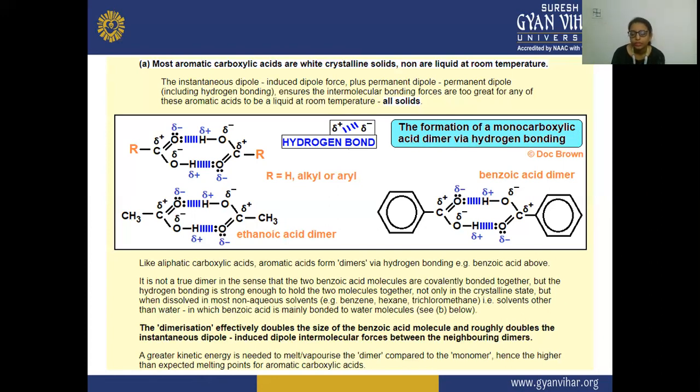That is why the melting point is very high, because energy, that is kinetic energy, is needed to melt or vaporize this dimer form. Greater kinetic energy is required to melt or vaporize the dimer form of benzoic acid, or you can say the aromatic acids, compared to the monomers. Hence, a higher melting point is required in the case of aromatic carboxylic acids, as we expected.